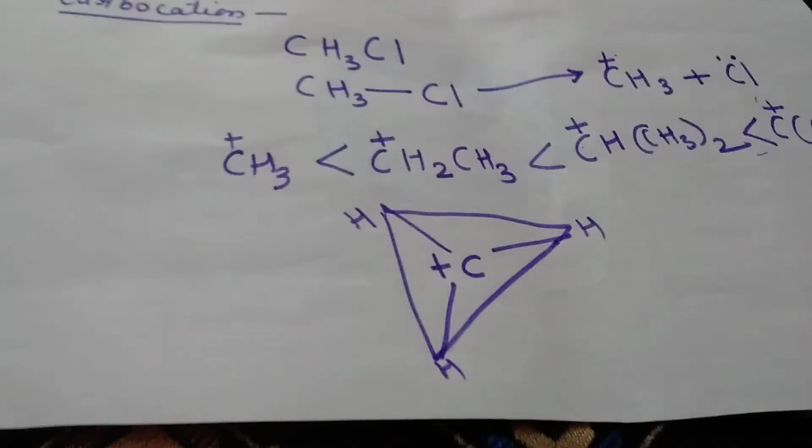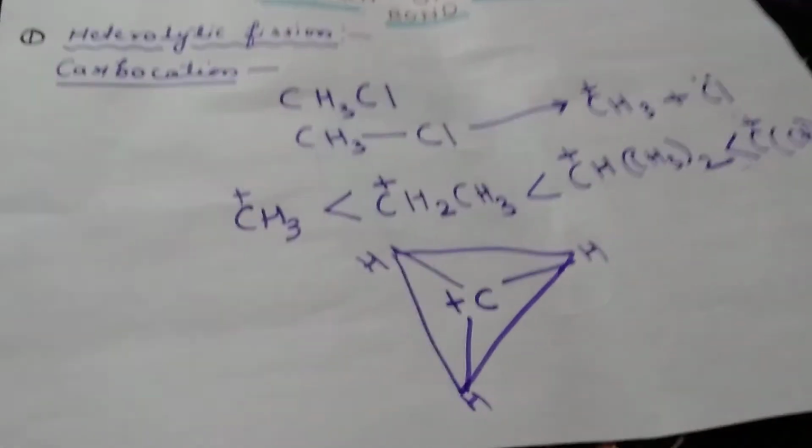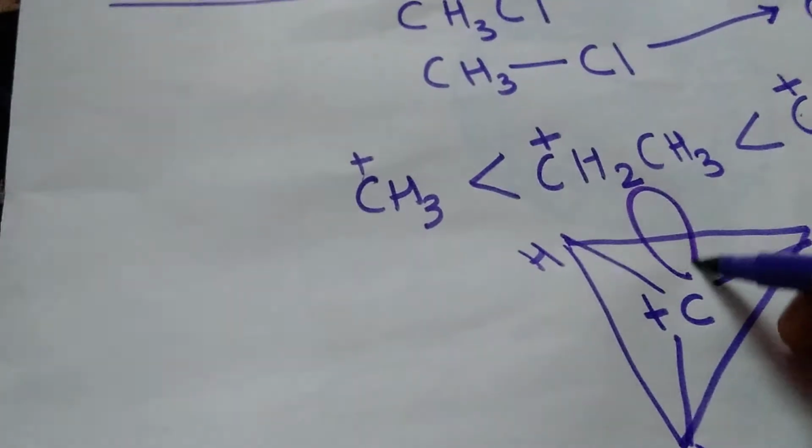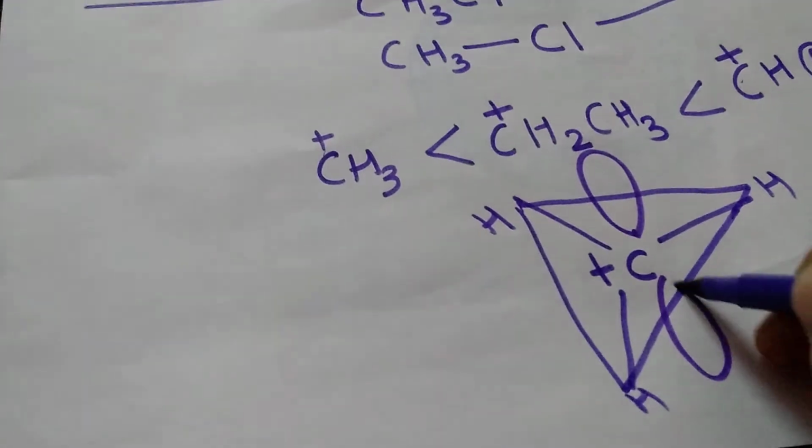And in the carbon atom, one p orbital is empty. So it will be like this. I will make that like this. It is empty, no electrons are present.